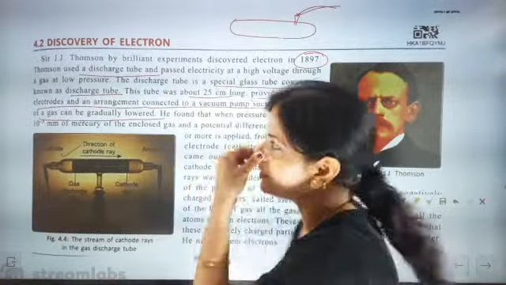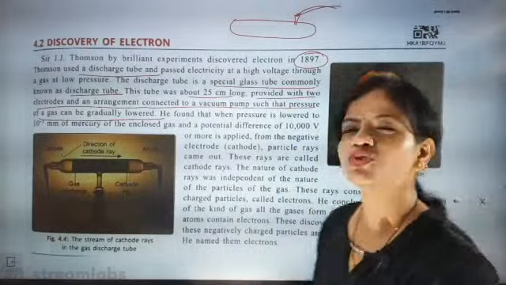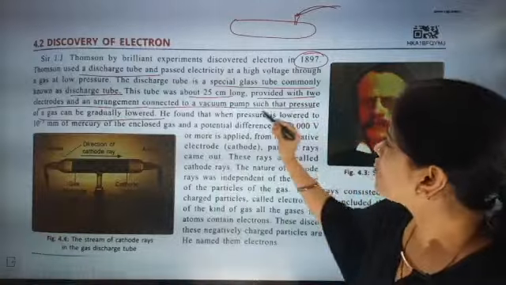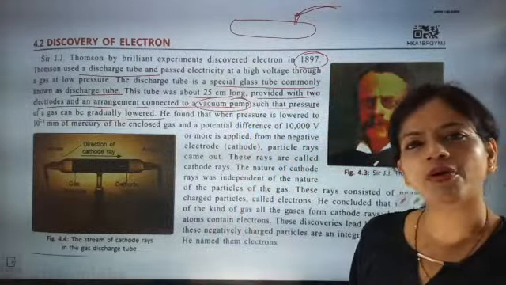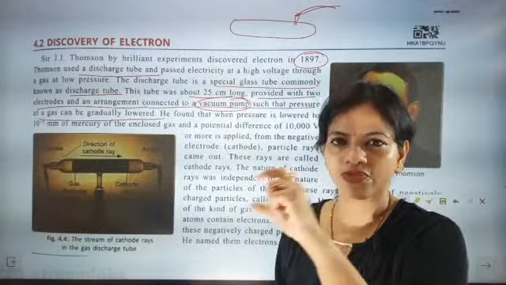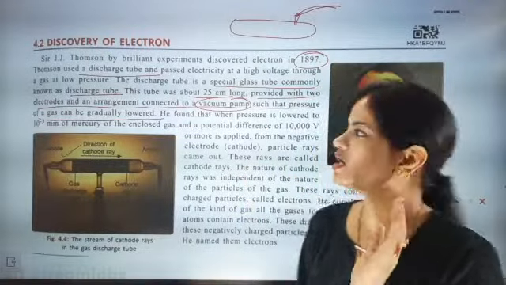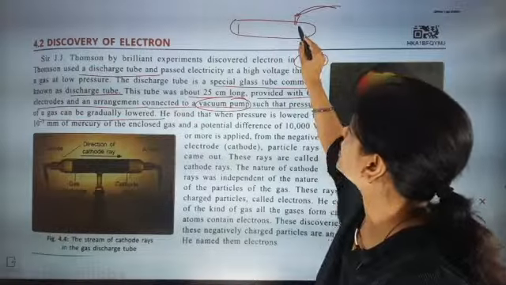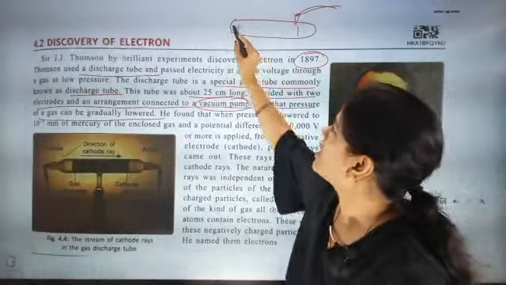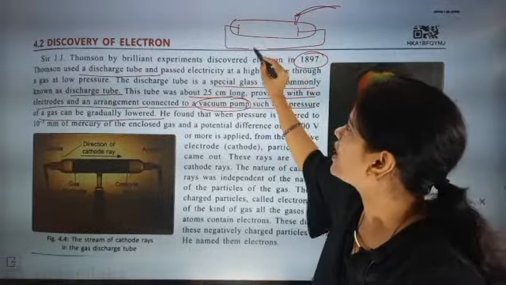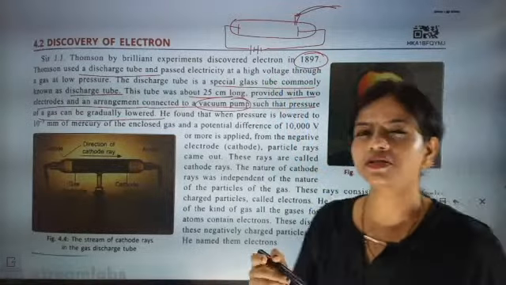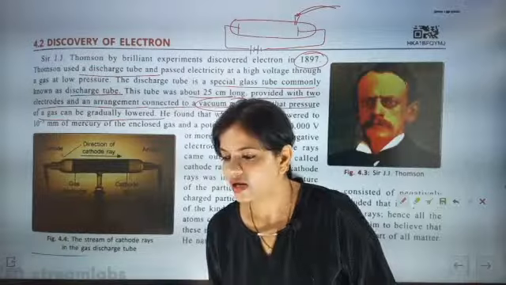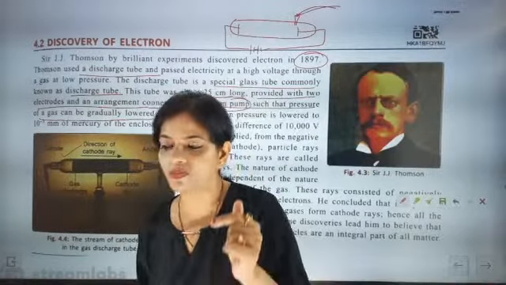Now what happened in this story, I'm going to discuss in much detail. The pressure can be taken out. A vacuum pump is there, and with its help we can reduce the pressure of the entire inside part of the discharge tube. Two electrode plates were there, connected to a very high amount of current. 10,000 volt was allowed to pass through these electrodes.